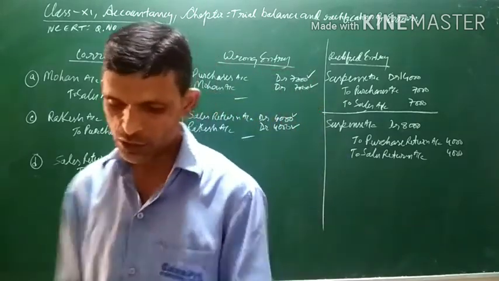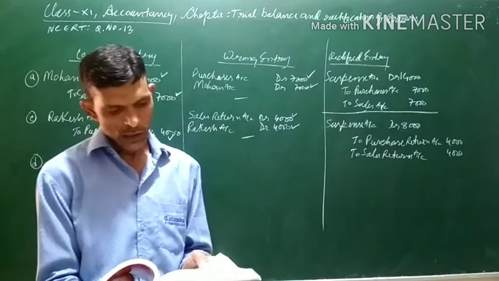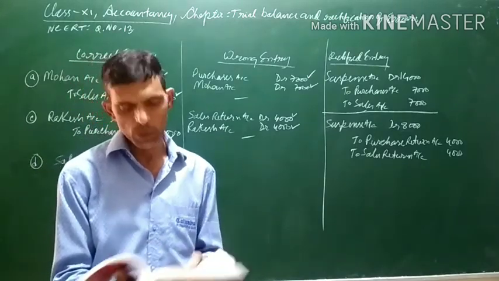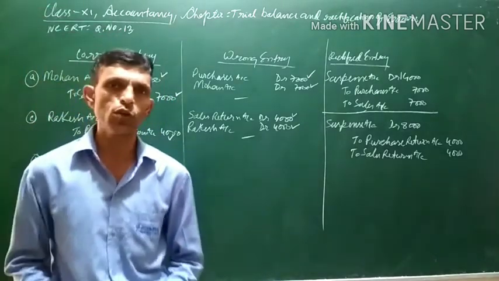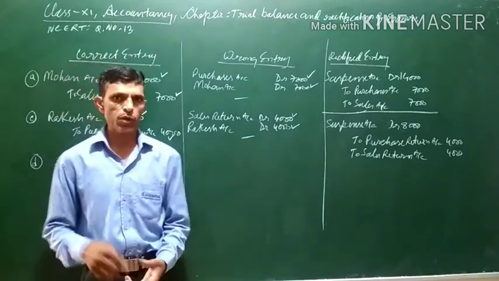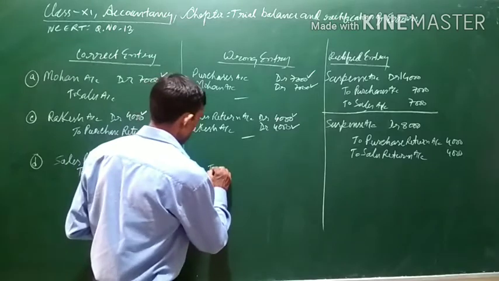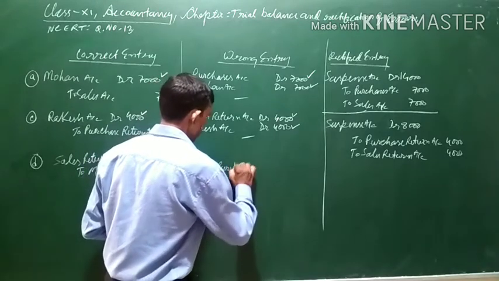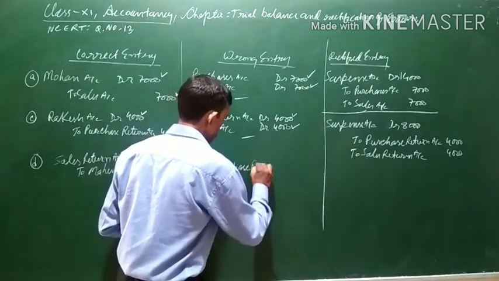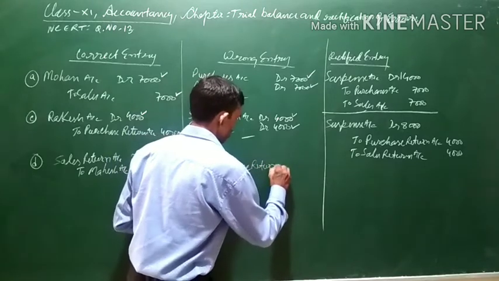Now what is the wrong which has been done? It has been recorded through purchase return. Purchase is debited and purchase return is credited. Means it has been recorded as to purchase return. Purchase return has been credited, instead of sales return.